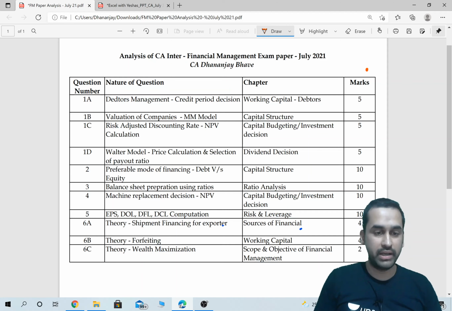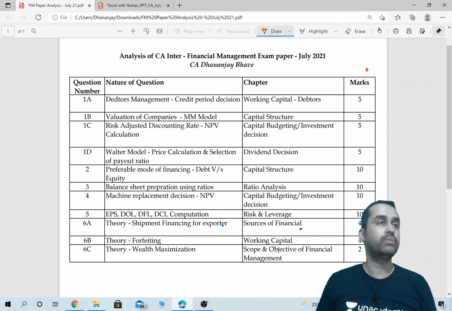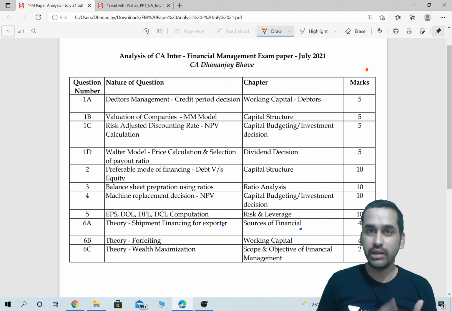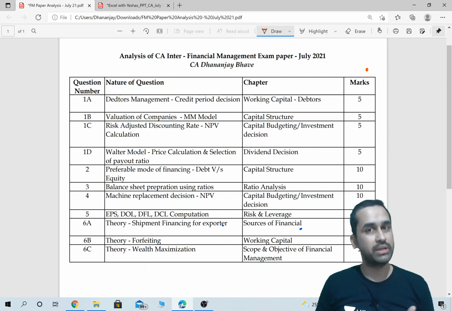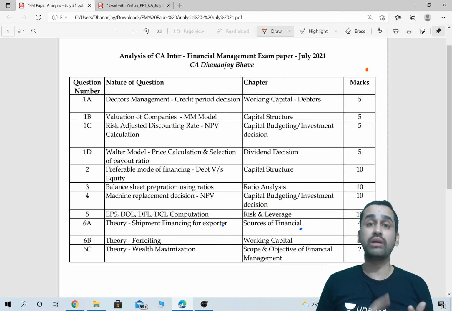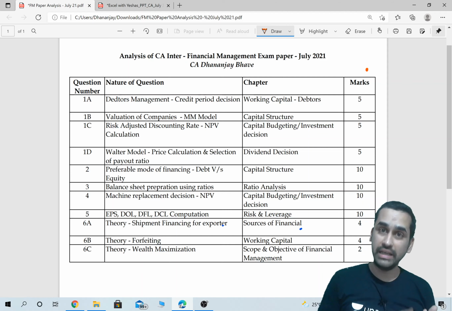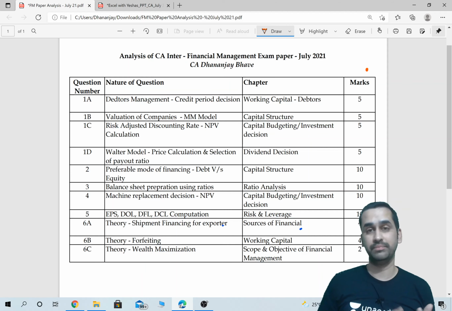Now, before I begin question number 1, 2, 3, 4, three important points at a macro level. Number one, this paper was very easy compared to the last 2, 3 attempts' financial management papers. Number two, the majority of the practical questions were from old RTPs, MTPs and question papers. Number three, the paper was not even lengthy. It was easy and it was not lengthy, and this is a very special combination.